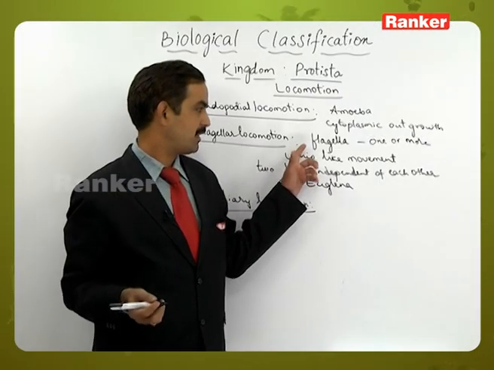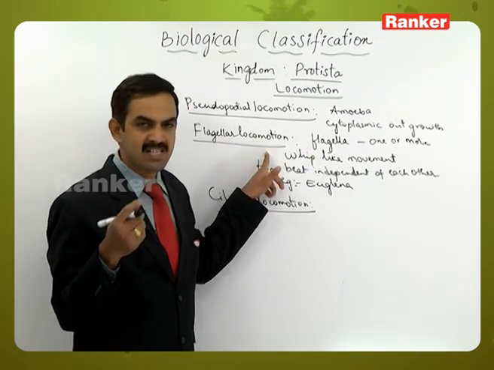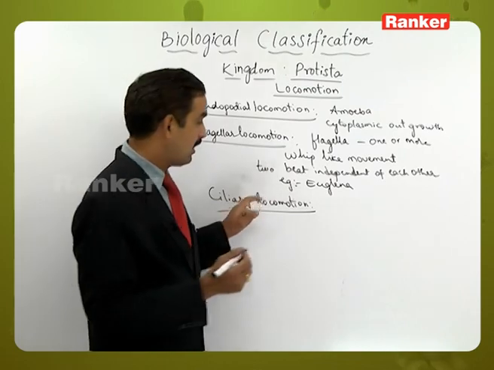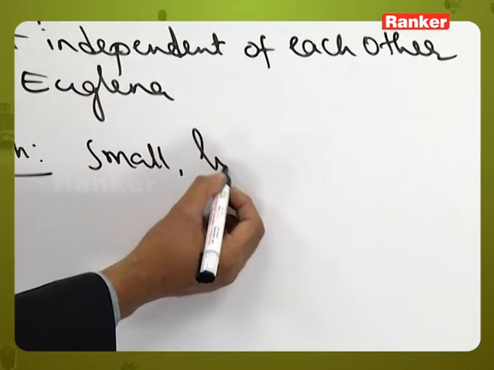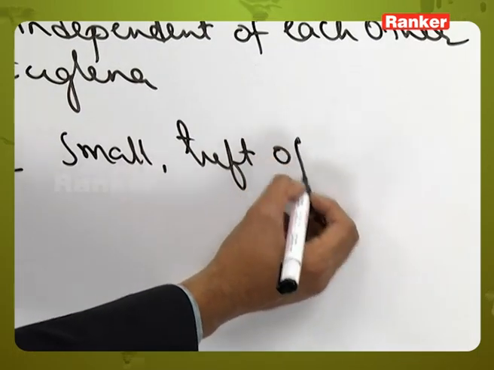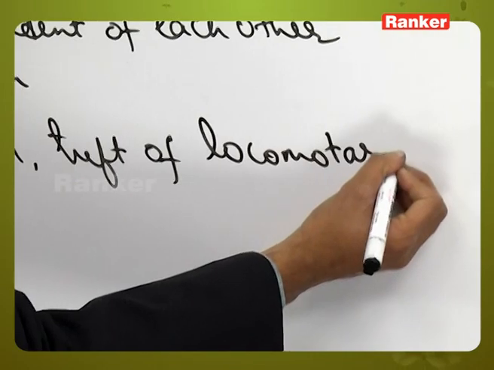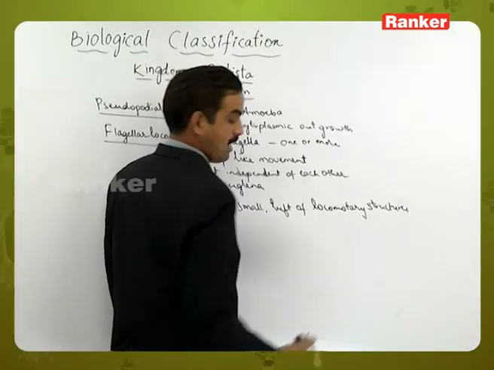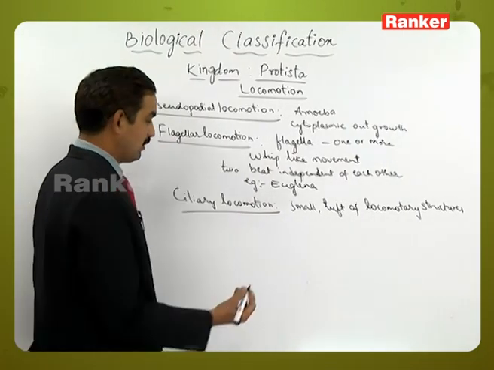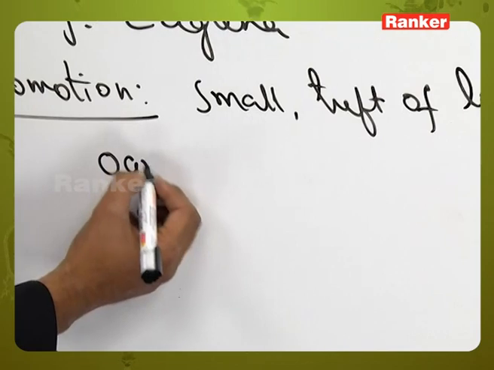Here, when you compare the character of flagella and cilia, the number of flagella will be less compared to the number of cilia. Here the cilia are nothing but small tufts of locomotory structures, and they will show a type of movement called oar-like movement.